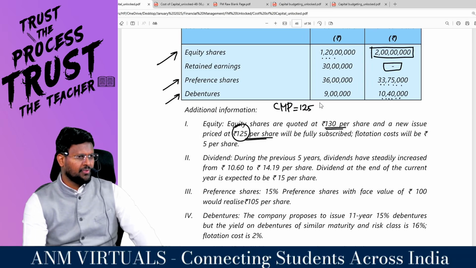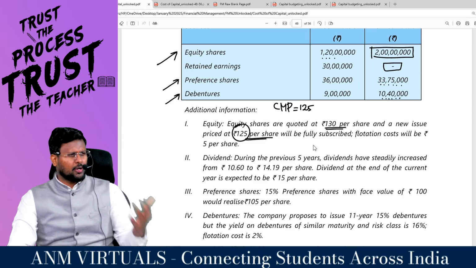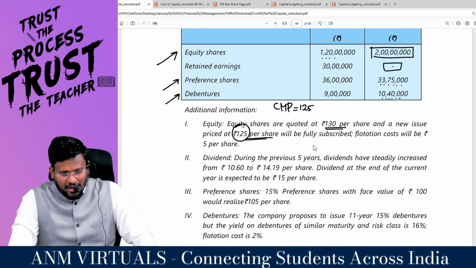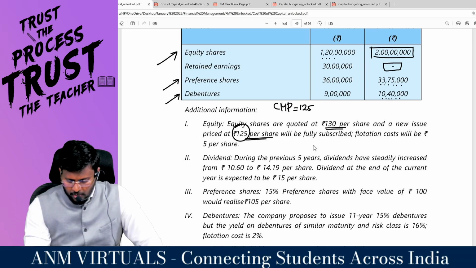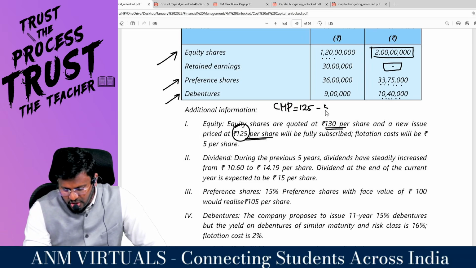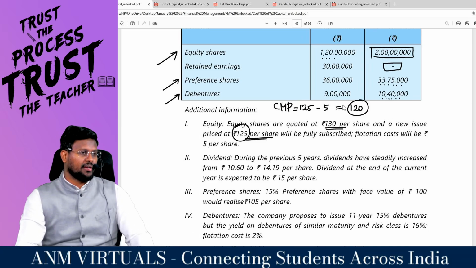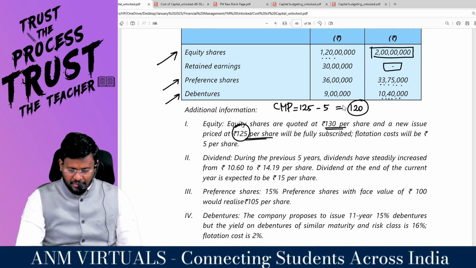The old market price is 130. Since you are issuing more shares, the new shareholders are not interested to buy at 130. They are ready to buy at 125. Whereas the flotation cost will be 5 per share. So 125 minus 5, 120 will be in your pocket. So every share will give you 120 rupees.